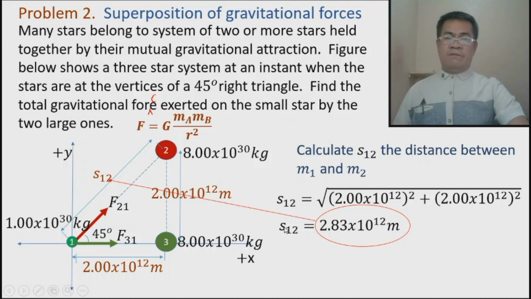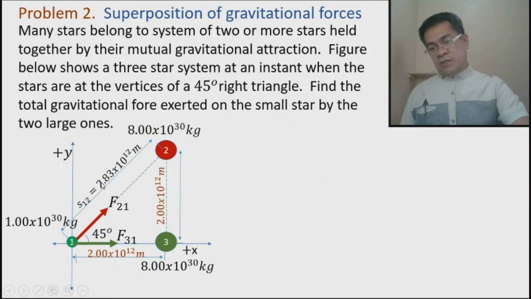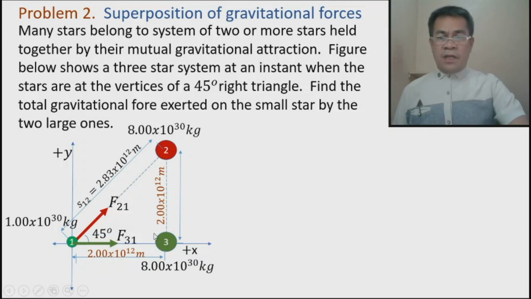So we can replace that. This is now the distance center to center from the center of mass 1 and the center of mass 2, which is 2.83 times 10 raised to 12. Remember, this is 2 times 10 raised to 12 and this is also 2 times 10 raised to 12. Now we are ready to solve for the other force.